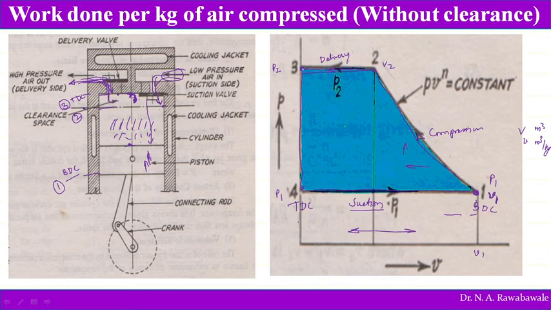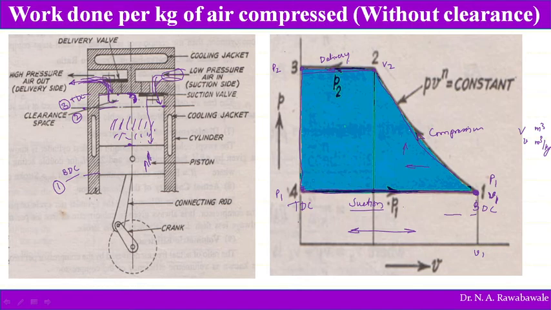At the end the piston reaches top dead center. Just a minor movement of the piston towards bottom dead center makes this pressure fall suddenly up to P1. The inlet valve opens and fresh air enters into the compressor cylinder, and the suction process completes. So this cycle is going to complete, and it is going to be repeated.